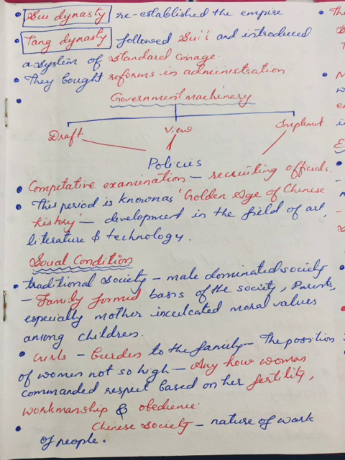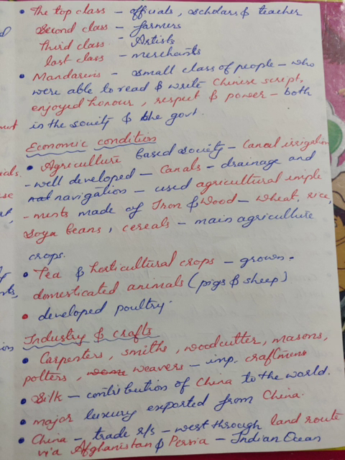The Chinese society had 4 classes based on the nature of work of the people. The top class included officials, scholars, and teachers. The second class comprised farmers. Artists formed the third class, merchants formed the last. Mandarins, a small class of people who were able to read and write Chinese scripts, enjoyed honor, respect and power both in the society and the government.